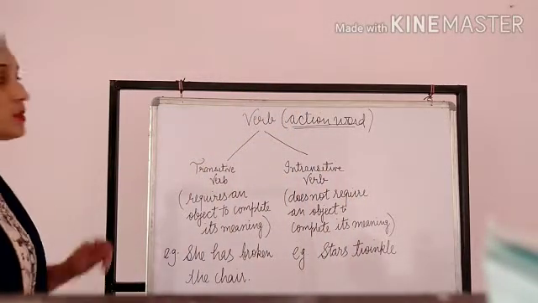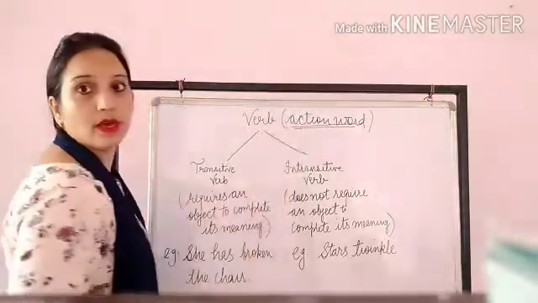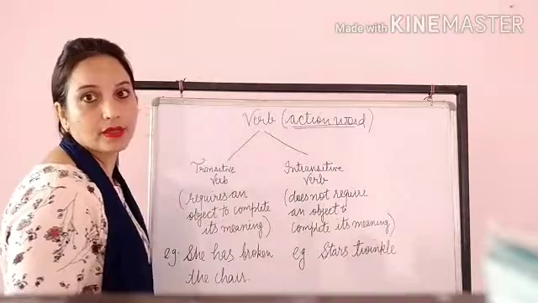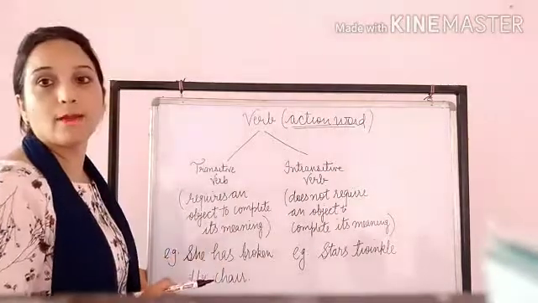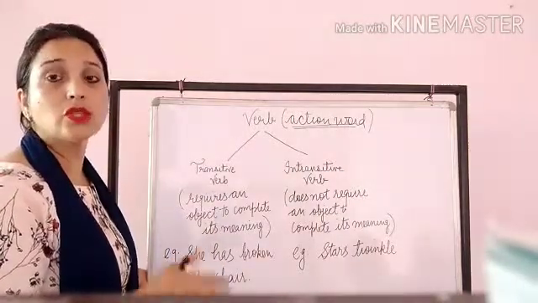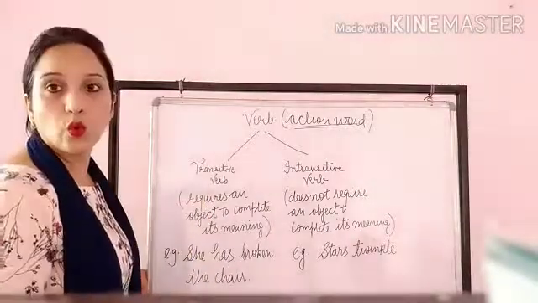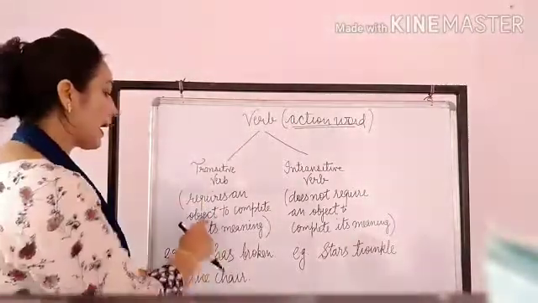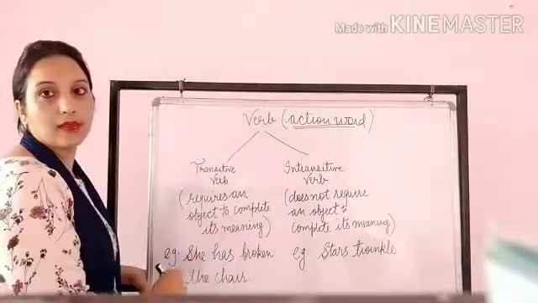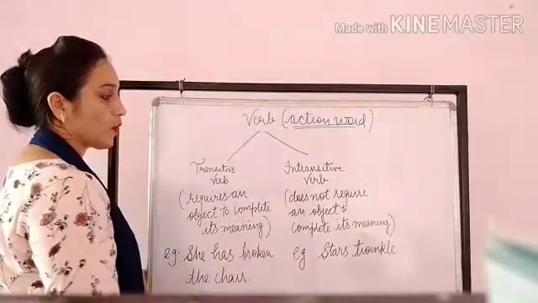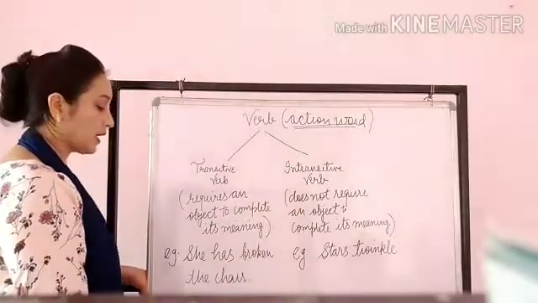See, verb is known as an action word, and verb has two kinds, transitive and intransitive verb. This topic you have done in class 6 and 7, just try to recall that. See, transitive verbs are those verbs which require an object to complete their meaning. And intransitive verbs don't require an object to complete their meaning.